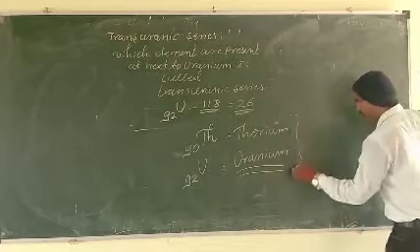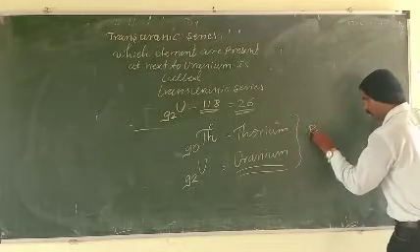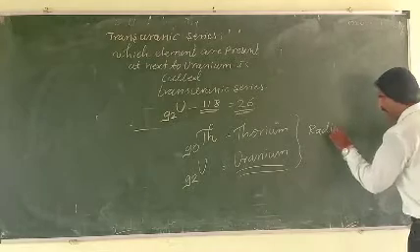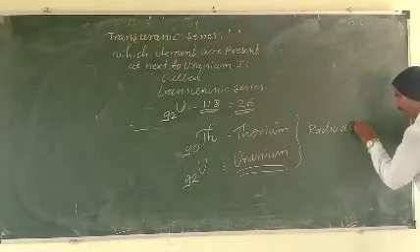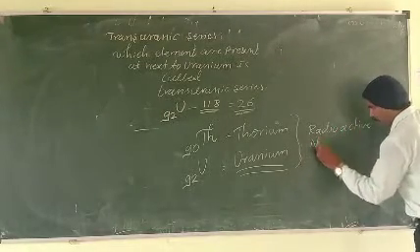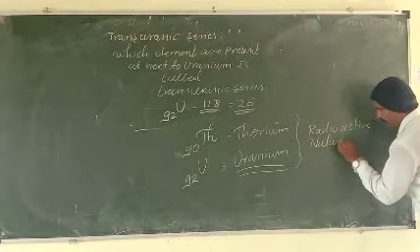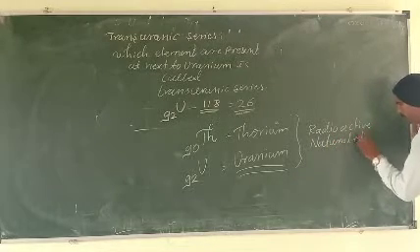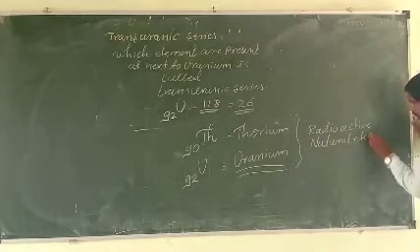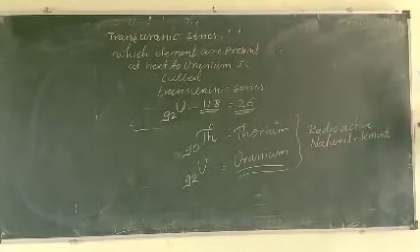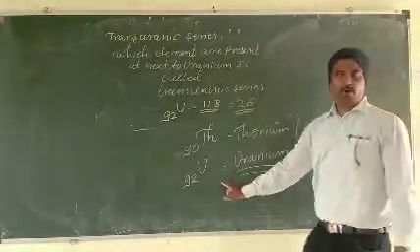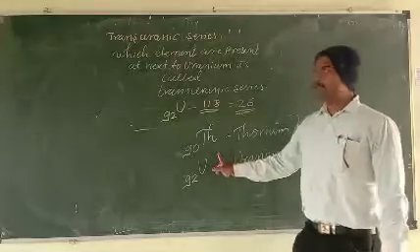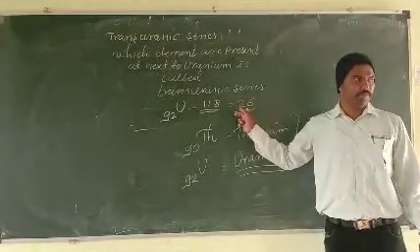These are radioactive natural elements, and both elements are used for the formation of artificial elements.